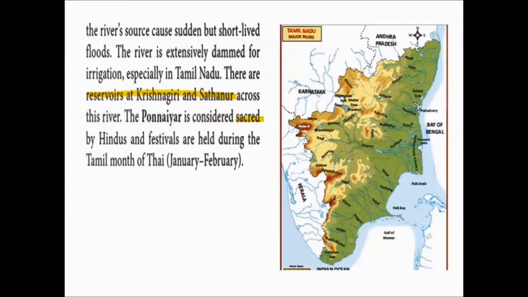We already know Hindus worship rivers as God. Likewise, in this region also, Hindus worship the Ponnayar river as their god, and festivals are held during the Tamil month of Thai. During the Pongal season, you would have heard about this festival, Aatra Thiruvizha. It happens in the Tamil month of Thai, that is, in January or February.